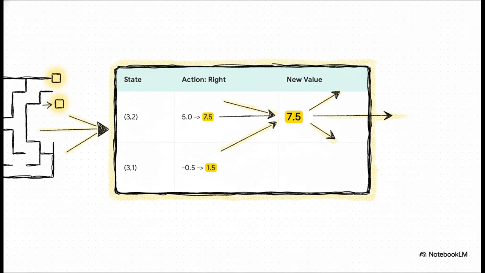So the next time the agent is in the square before the goal, the algorithm looks ahead and sees the high value of that next step. It then updates the current square score, giving it a piece of that future reward. This positive signal just flows backward through the maze, trial after trial, lighting up the best path.